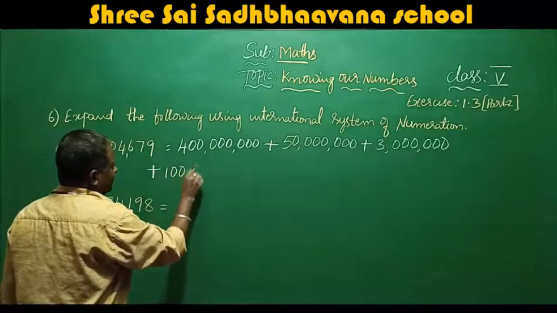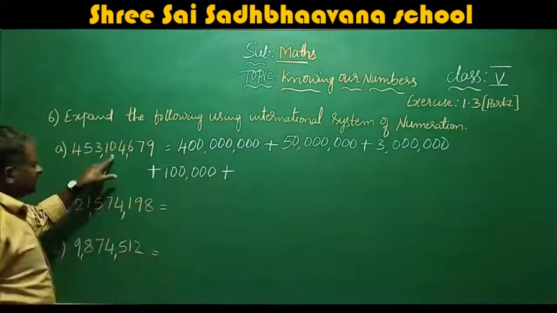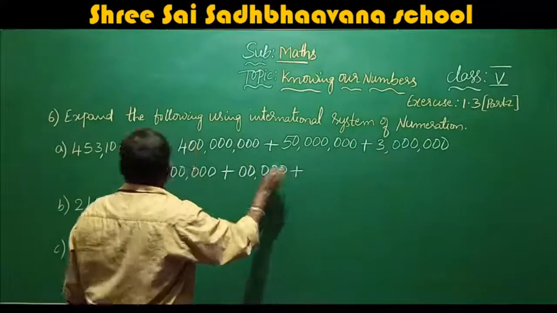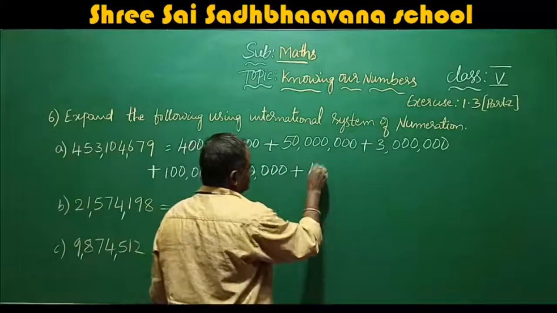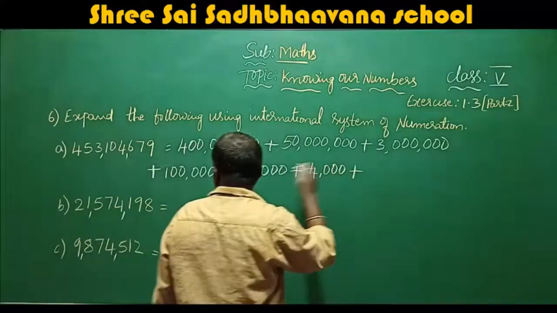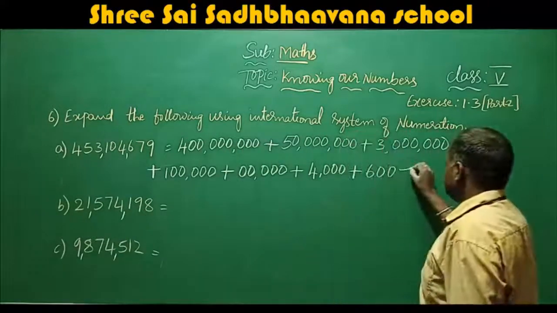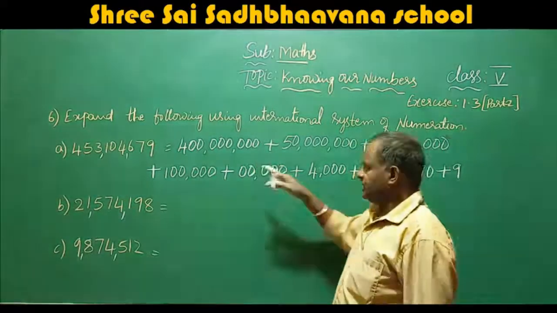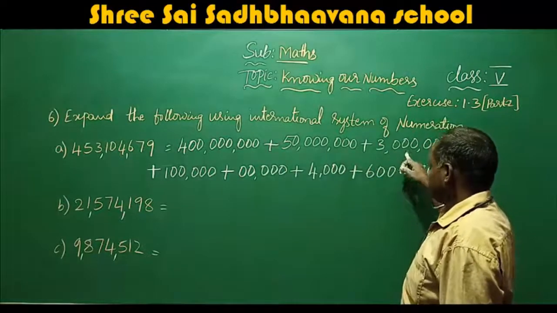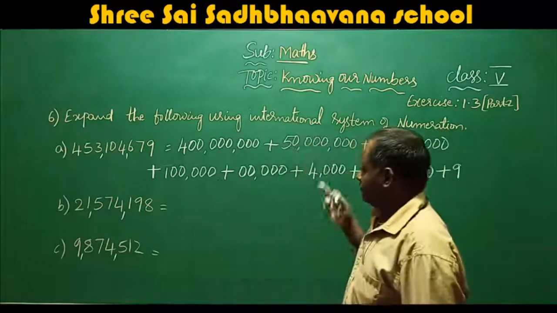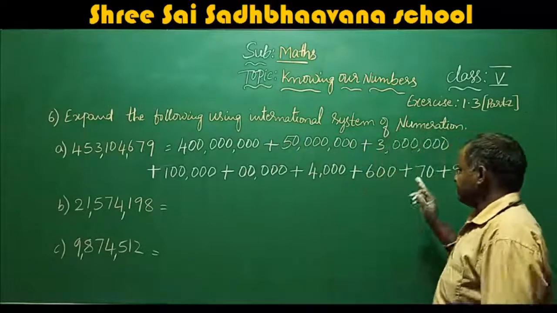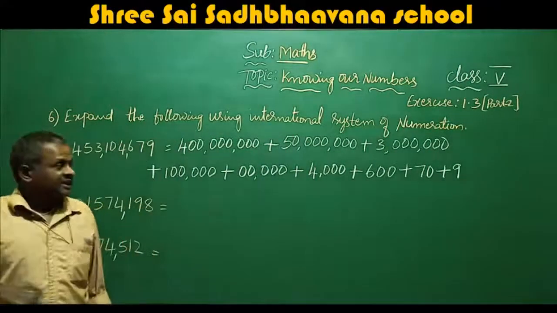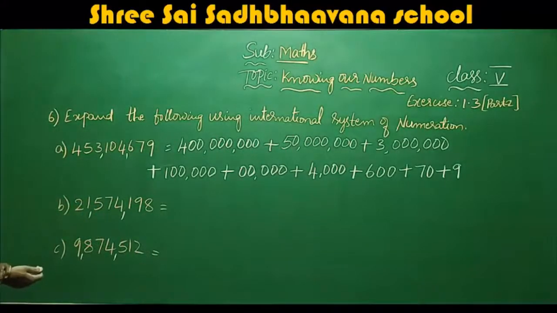100,000, plus no 10,000, leave it, or if you want you can write 0, plus 4,000 plus 600 plus 70 plus 9. This is 400 million, 50 million, 3 million plus 100,000, 0, 10,000, 4,000, 679. So this is the expansion form of this number in the international system of numeration.